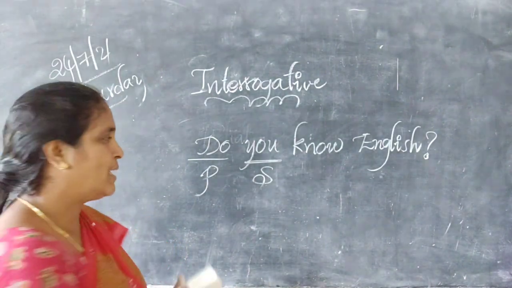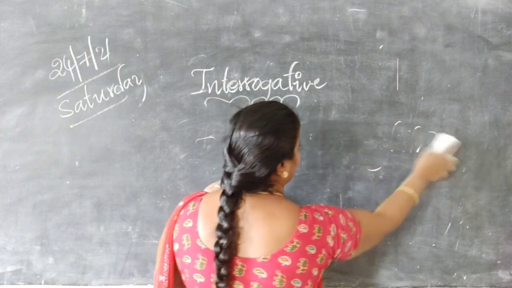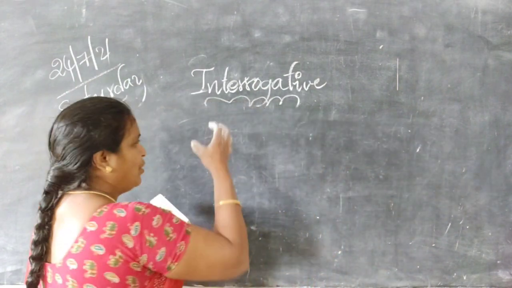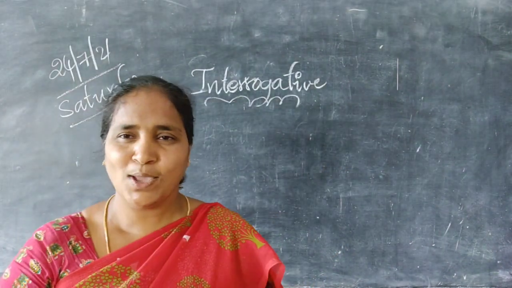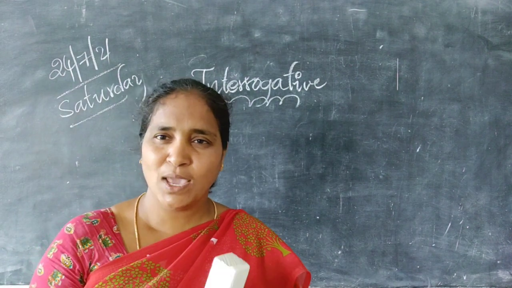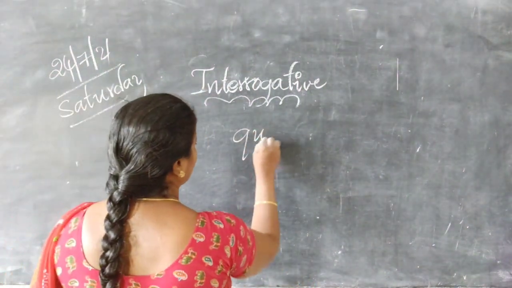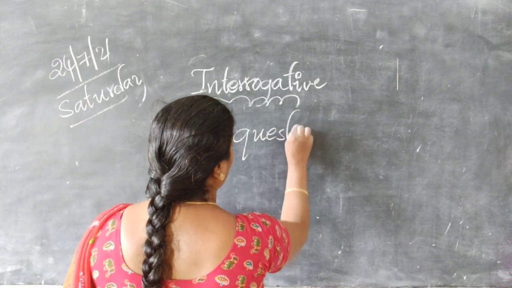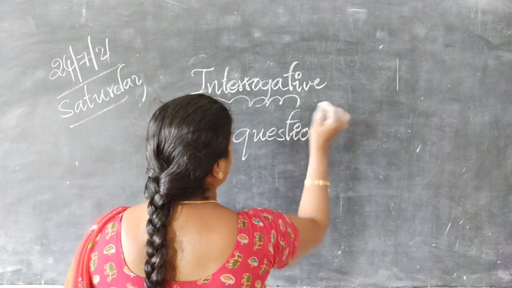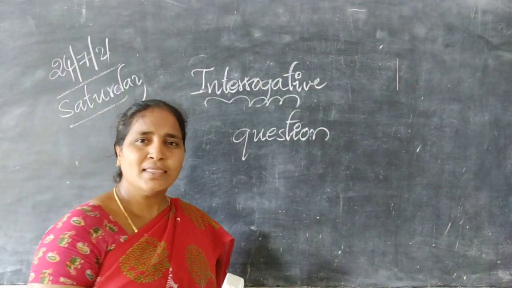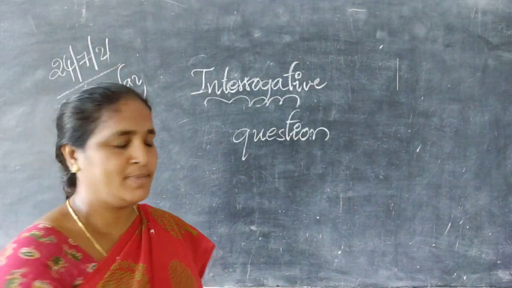And coming to that, an interrogative sentence asks a question. But here the question is of two types.